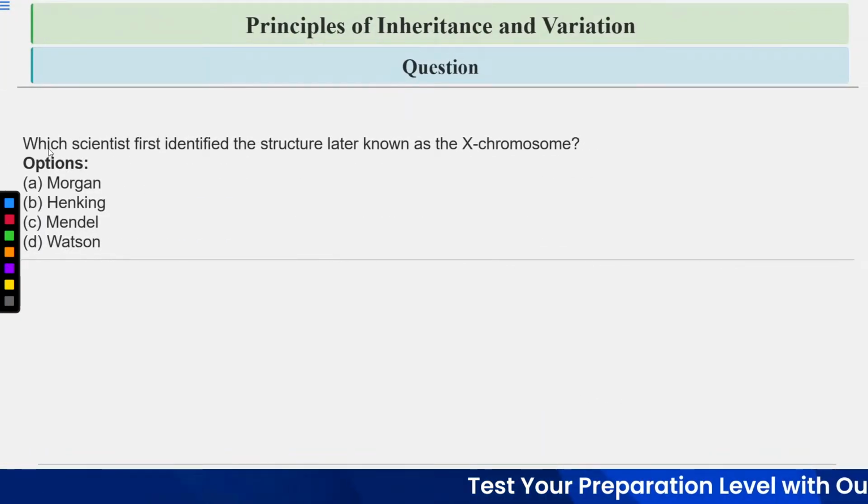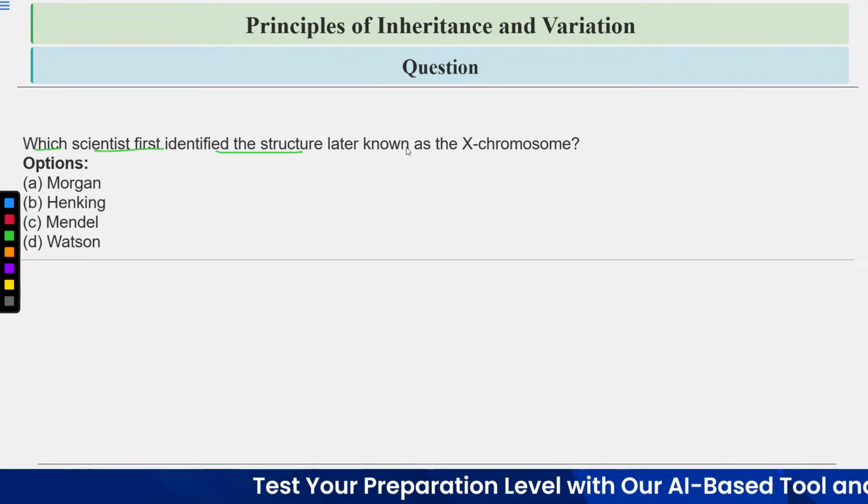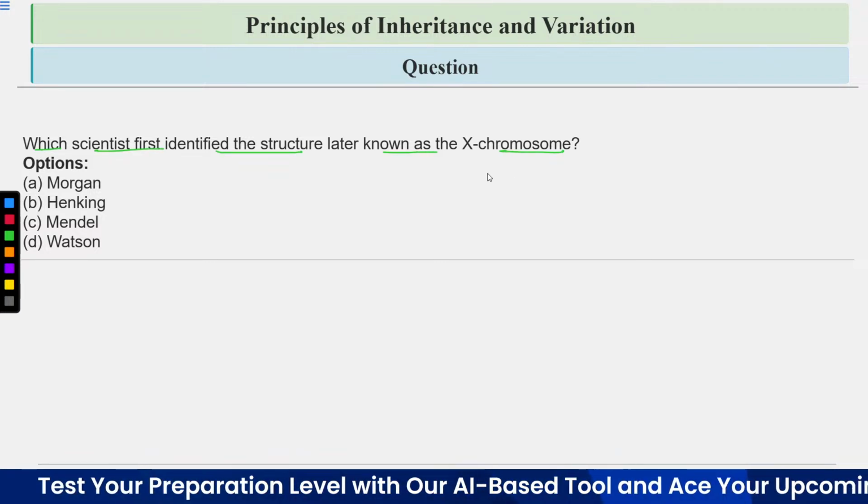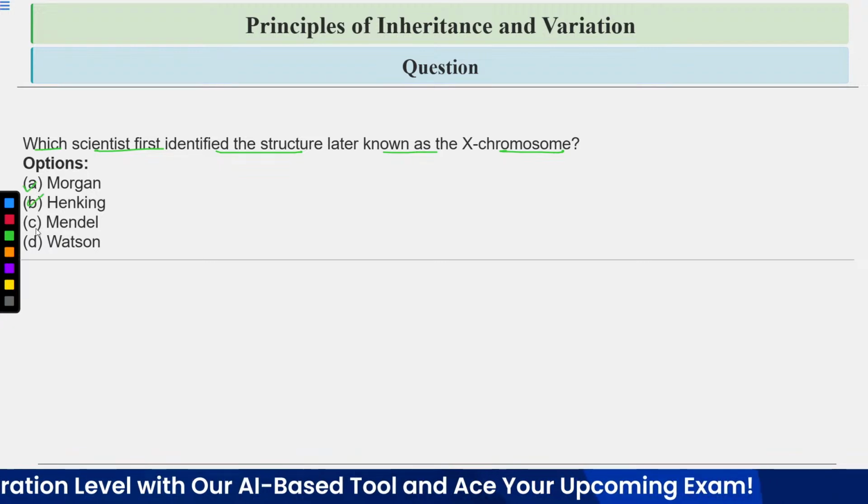Now let's discuss this question. Which scientist first identified the structure later known as X chromosome? Option A is Morgan, B is Henking, C is Mendel, and D is Watson.